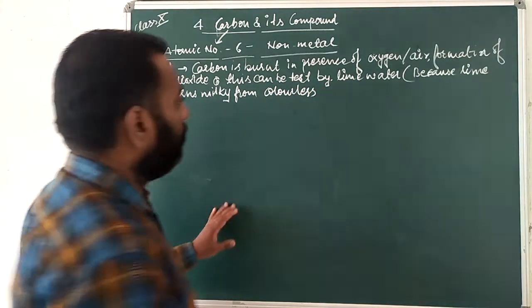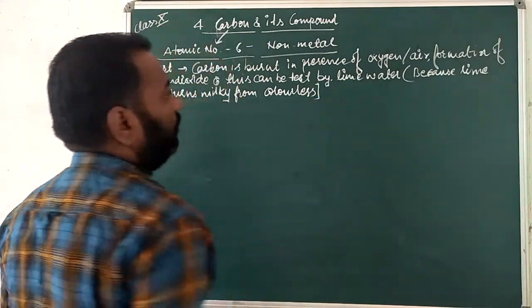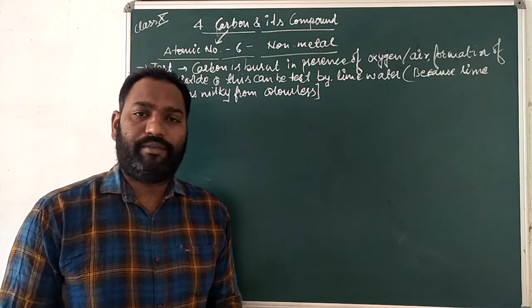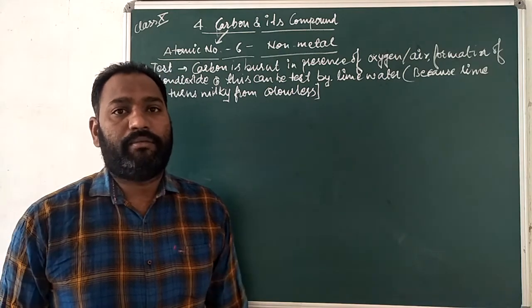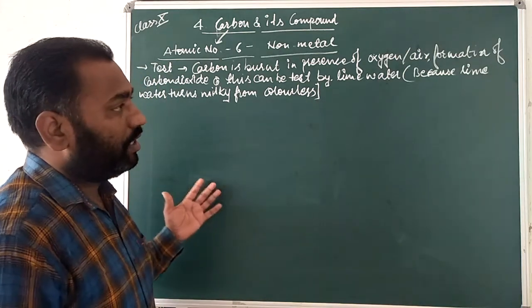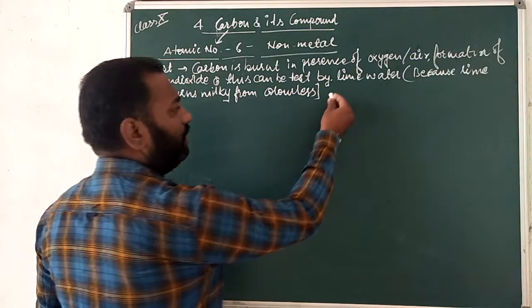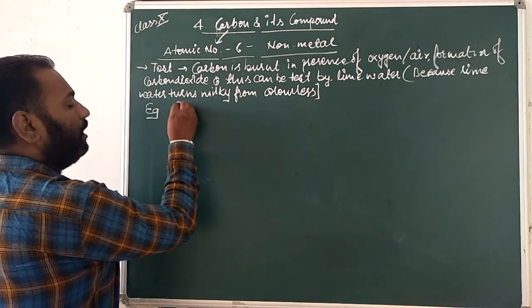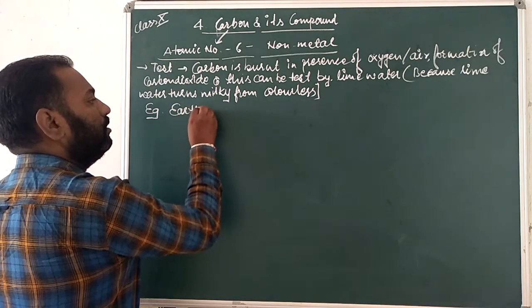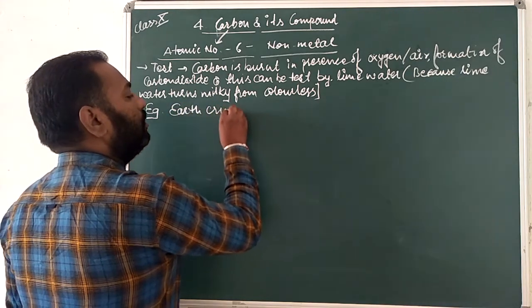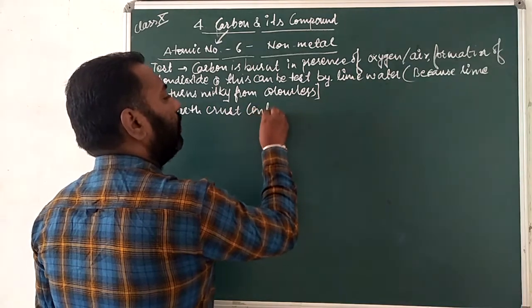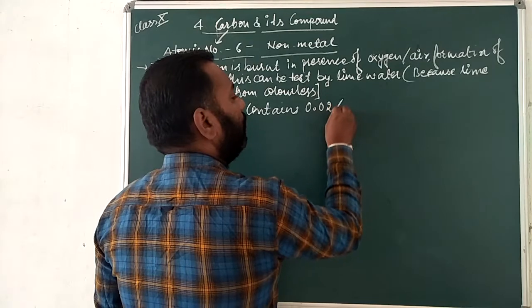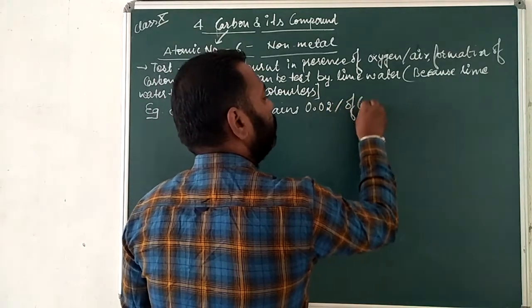That is how we can detect whether a material contains carbon. For example, the earth's crust contains 0.02 percent of carbon.